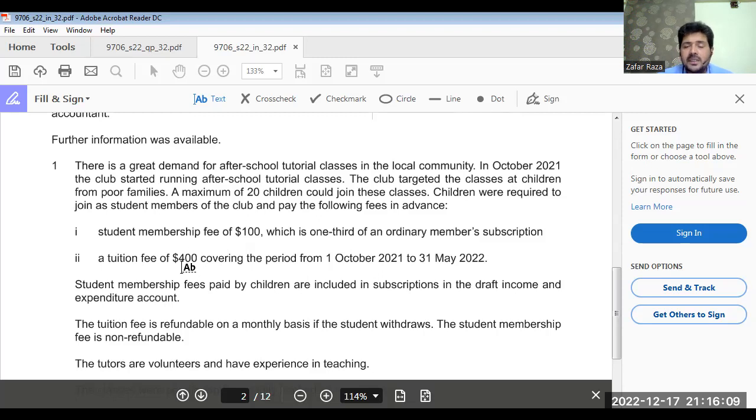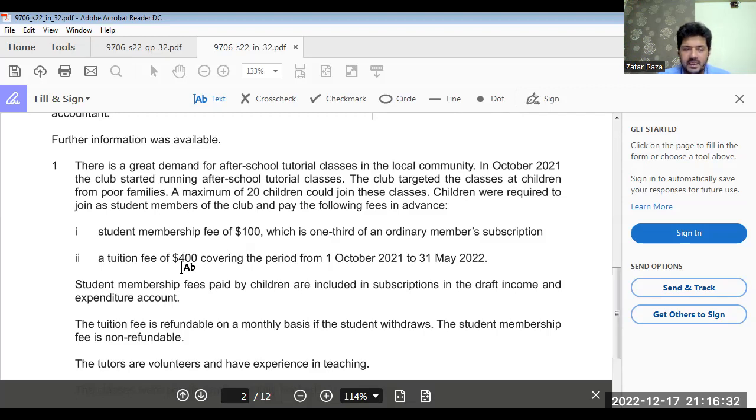So that tuition fee which we have recovered from the students, we are going to add 3 months for 2021 because we have earned in 2021, and 5 months in 2022. So that would be treated as prepaid revenue.